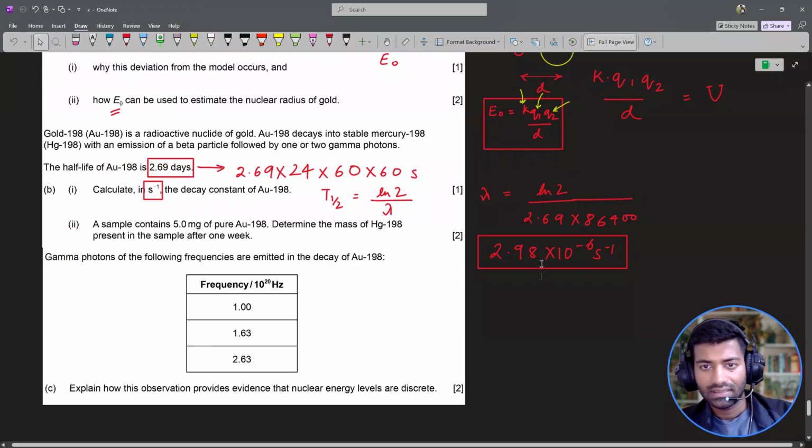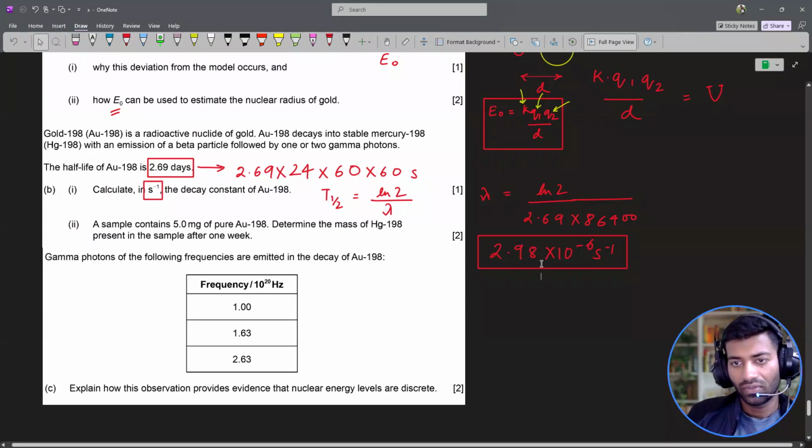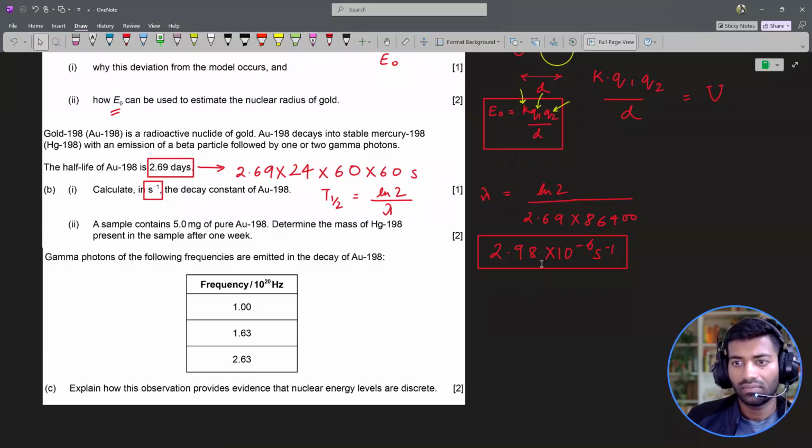All right. A sample contains 5 milligrams of pure gold 198. Determine the mass of mercury 198 present in the sample after 1 week. All right. For this part, there are multiple ways to do it. You just have to pick any one of those. So either you can work with the formula n equals to n naught e to the power negative lambda t.